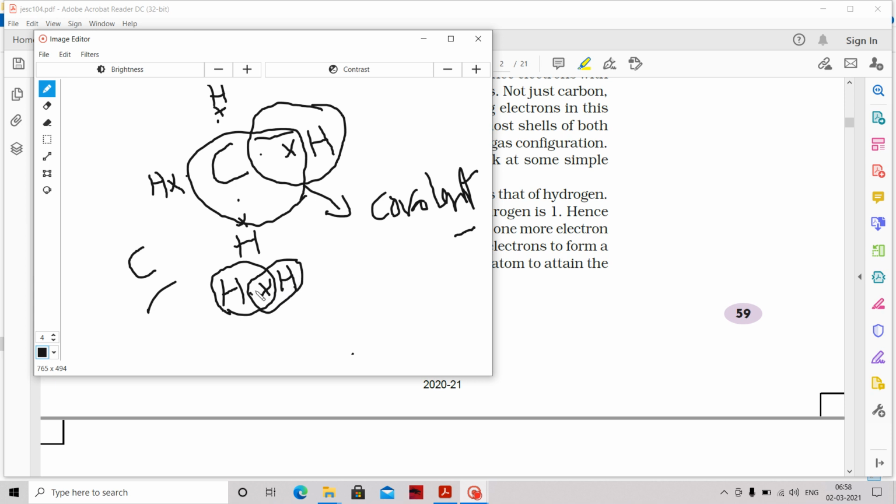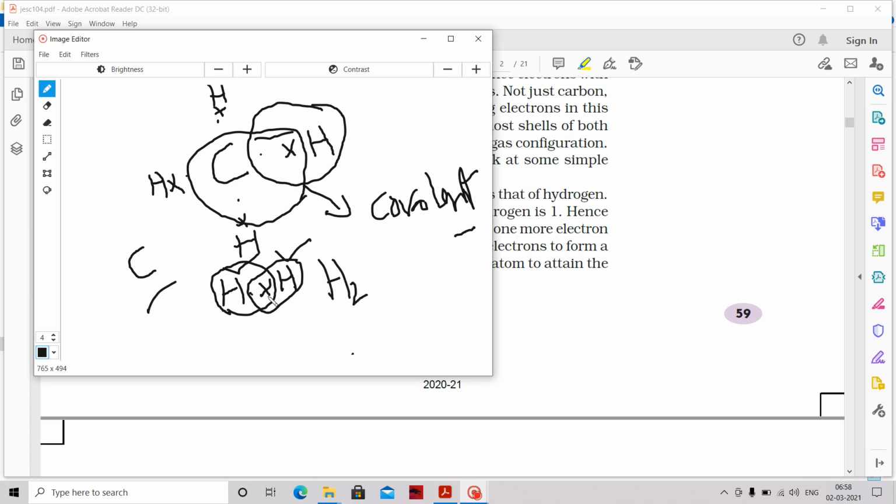But this pair of electrons is now shared by both, so this hydrogen has two electrons, which completes the noble gas configuration of helium, and it gets stability. The other hydrogen also has two electrons, equivalent to helium, so it also gets stability. Because of that, an H2 molecule is formed, hydrogen gas.